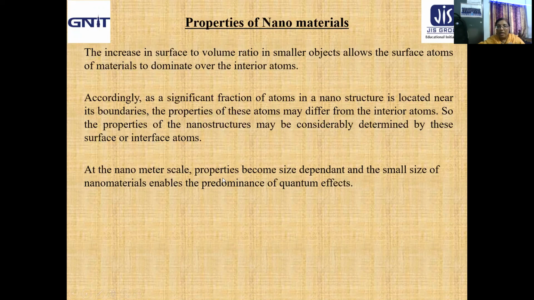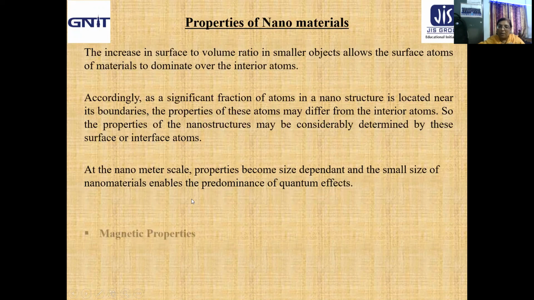Already we got it that at the nanometer scale, properties become size dependent, and the small size of nanomaterials enables the predominance of quantum effects, in the form of quantum confinement we discussed in the last class.